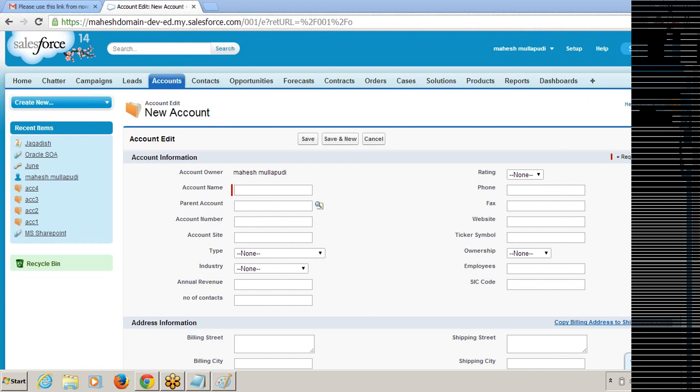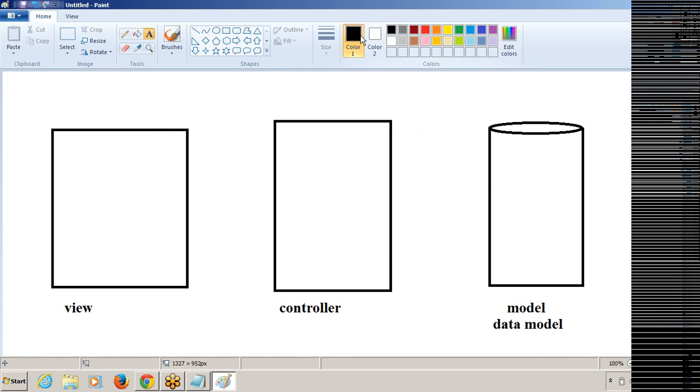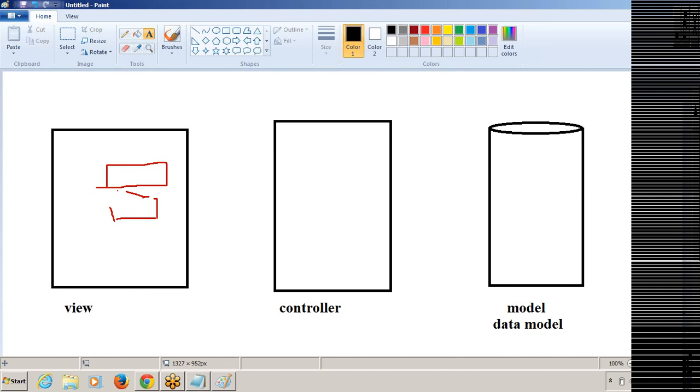So the data entered from the view part should be stored somewhere, right? So where will this data be stored? Obviously the data should be stored in the model. Whatever data the end user enters here will be stored in the model. Model means data model or database. For our understanding, I am saying database or data model.